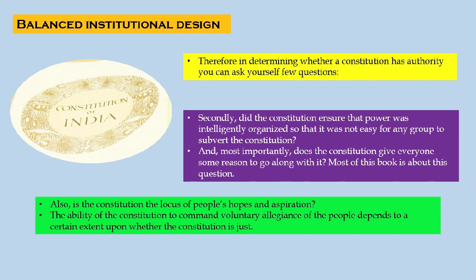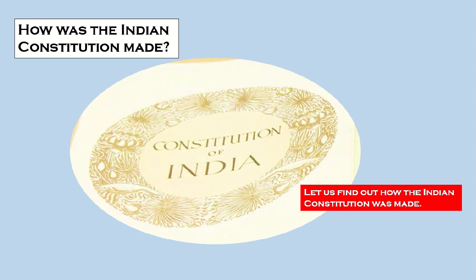So we need to ask ourselves, did the Constitution ensure that power was intelligently organized? At the same time, did the Constitution give you some reason to go along with it? Only then can we understand whether it is a balanced institutional design or not. And let us learn how the Indian Constitution was made.